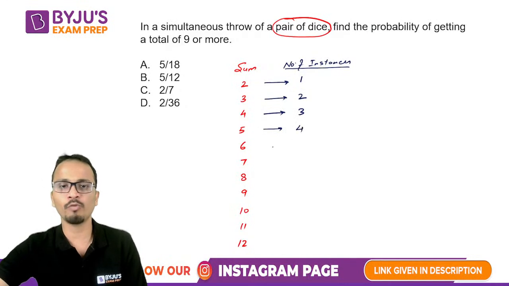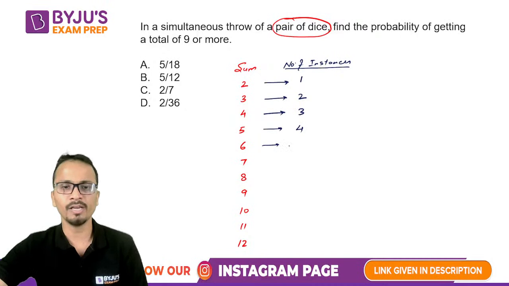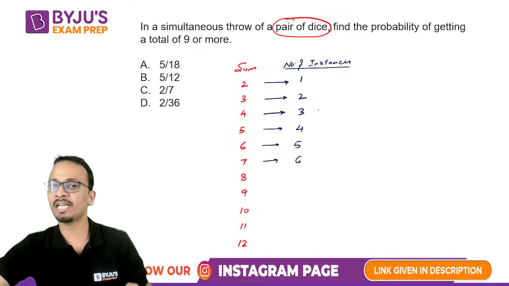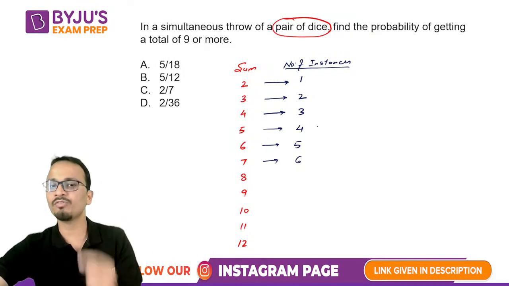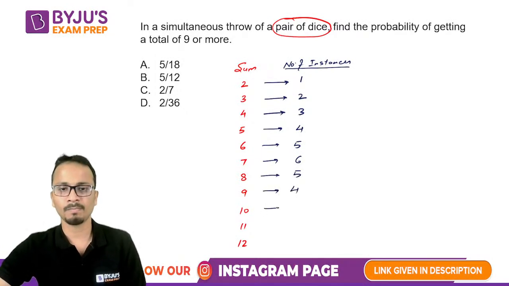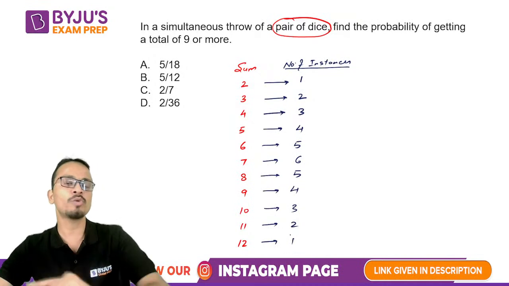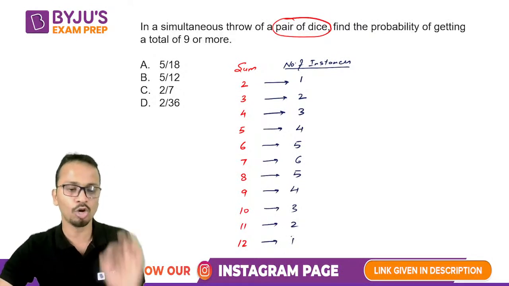Then 5 will have 4 ways. So you can remember this. This is just making a sequence. Okay. For 6, number of ways will be 5. For 7, number of ways will be 6. So there is counting starting from 1, 1, 2, 3, 4, 5, 6. And then after 6, it will be a reverse counting: 5, 4, 3, 2, and 1. So these are the number of ways in which you can get these possible values of the sums.